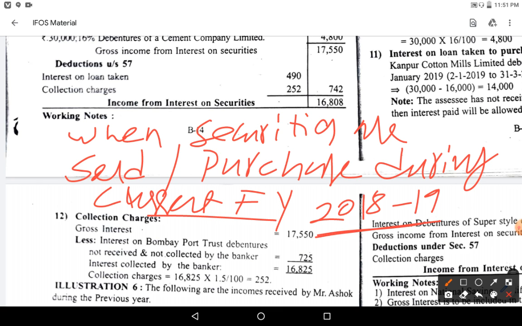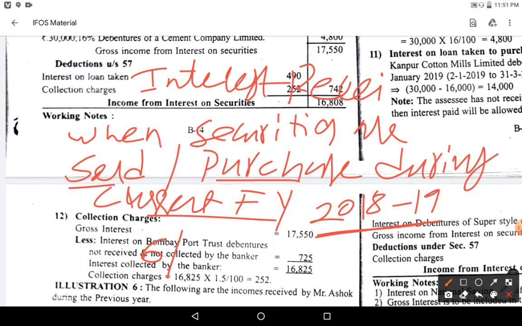So in between, if you sell or purchase any securities, for that purpose interest will be calculated half yearly. Each half yearly we will receive the interest. I am saying about interest received now. Previously interest paid we have discussed. Now it is relating to interest received part.